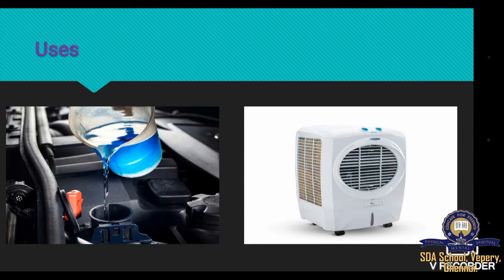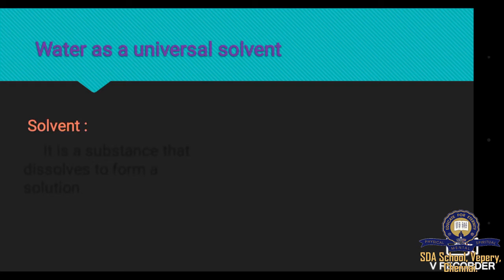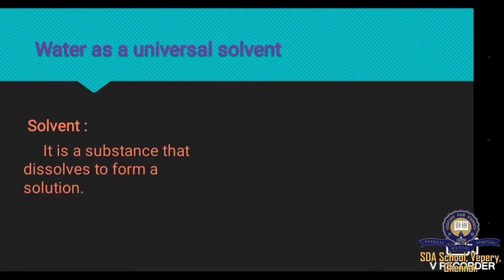These are the 8 properties of water. The next topic we are going to discuss is water as a universal solvent. Before going into this topic, let me tell you what a solvent is. It is a substance which dissolves to form a solution. Our mother uses water as a solvent when she cooks.